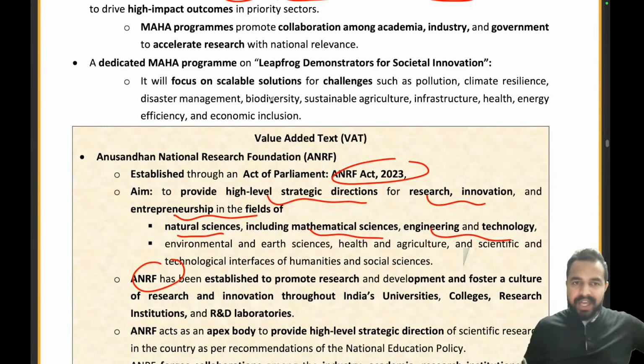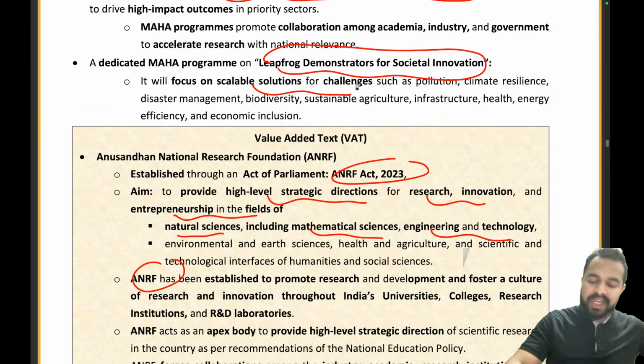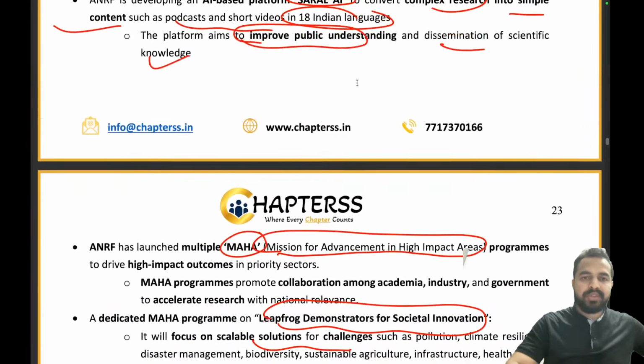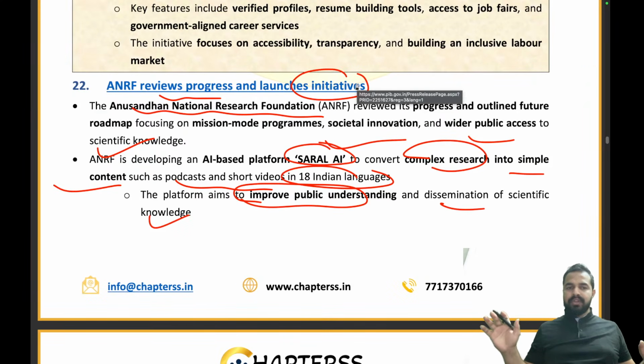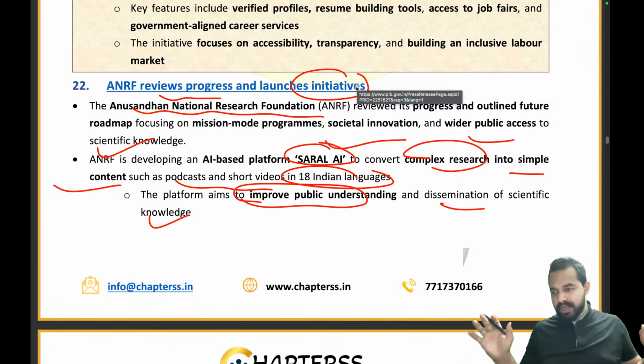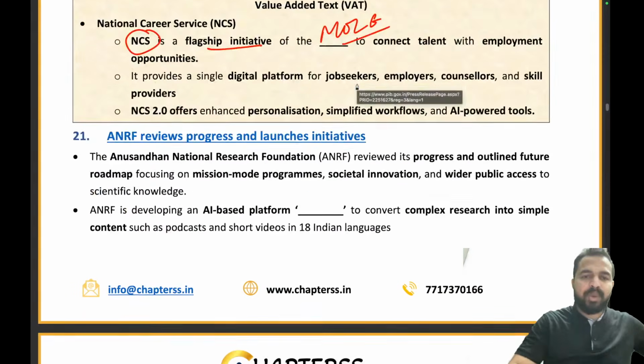Now, a dedicated MAHA program on leapfrog demonstrators for societal innovation has also been launched, which will focus on scalable solutions for challenges such as pollution, climate resilience, and disaster management. So clear to everyone? These are the different things we have launched. An AI based platform Saral AI was launched in 18 Indian languages to improve public understanding and dissemination of scientific knowledge, and MAHA programs are there. Okay, clear? Now let's try to answer this question.